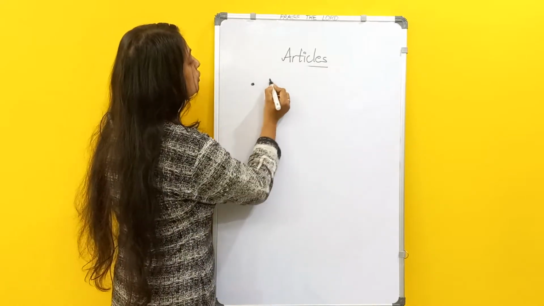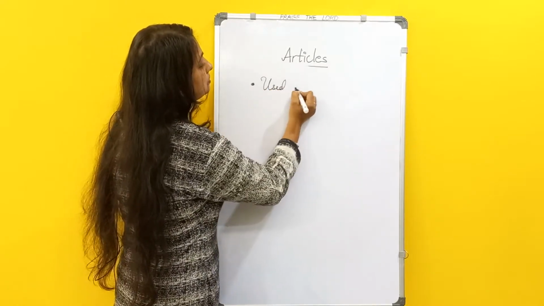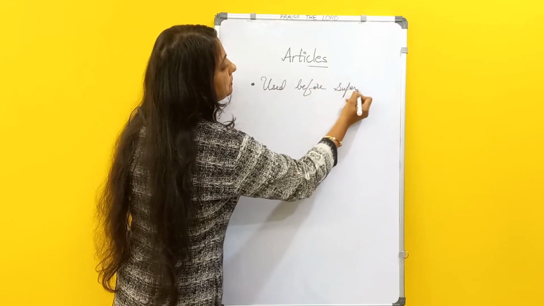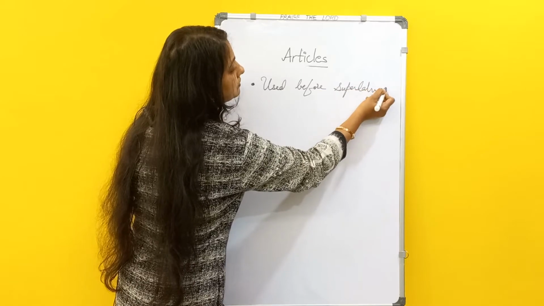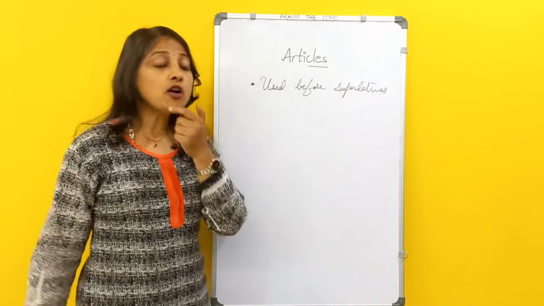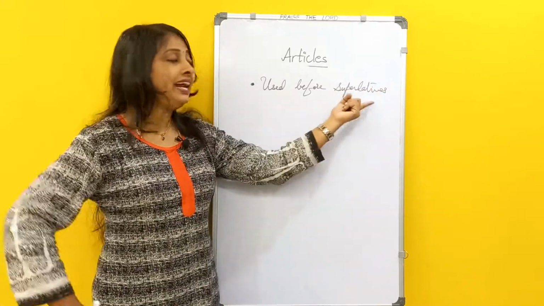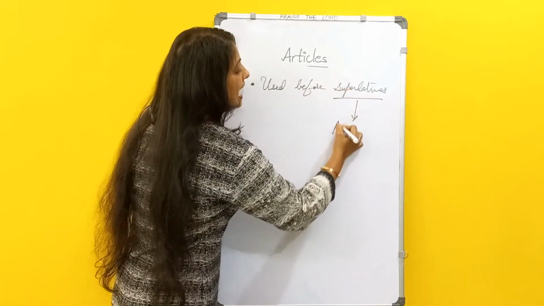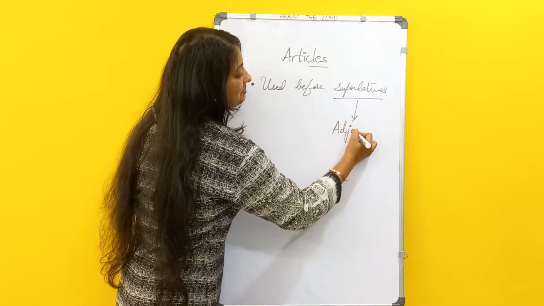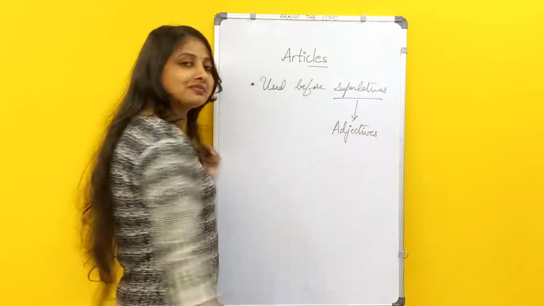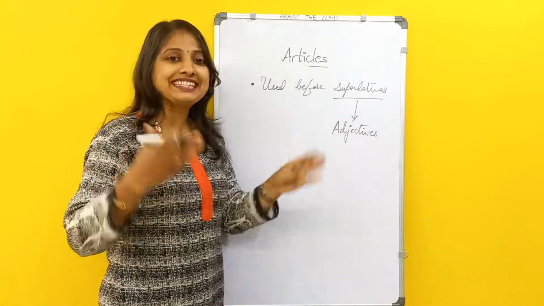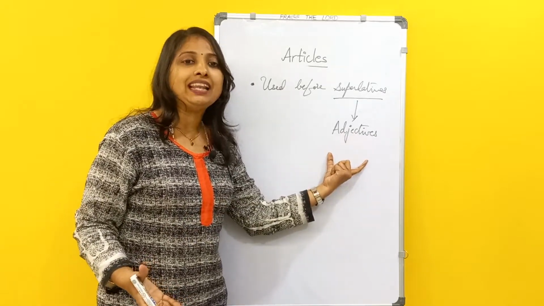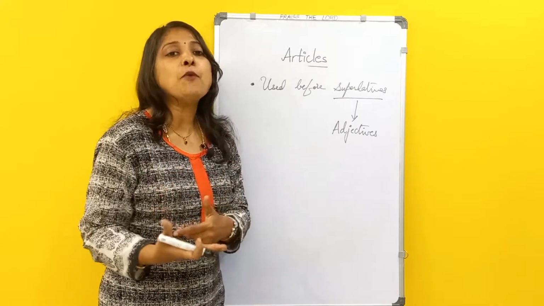It's also used before superlatives. Superlatives here are talking about adjectives. This also we will be discussing in detail. But in simple terms, an adjective is just a modifier.